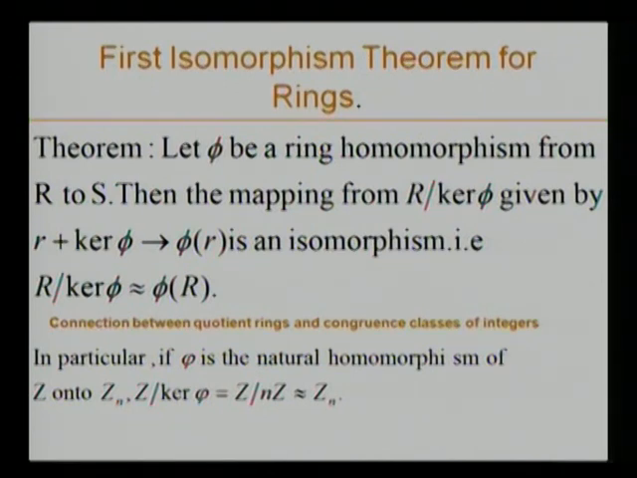Look at the statement. Let phi be a ring homomorphism from R to S. Then the mapping from R by the kernel of phi, given by r plus ker phi equal to phi of r, is an isomorphism. That is, R by kernel of phi is isomorphic to phi of R.